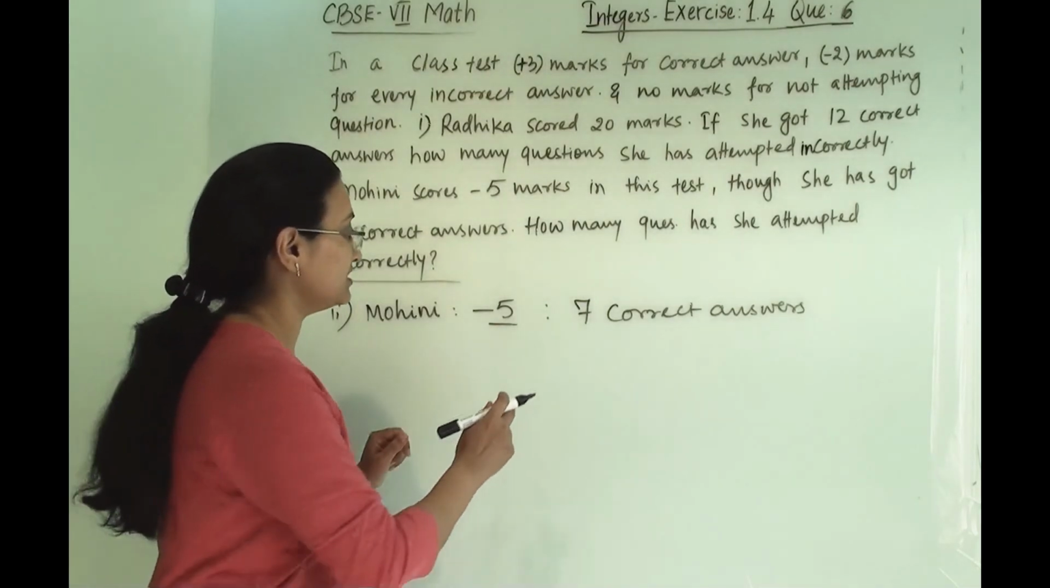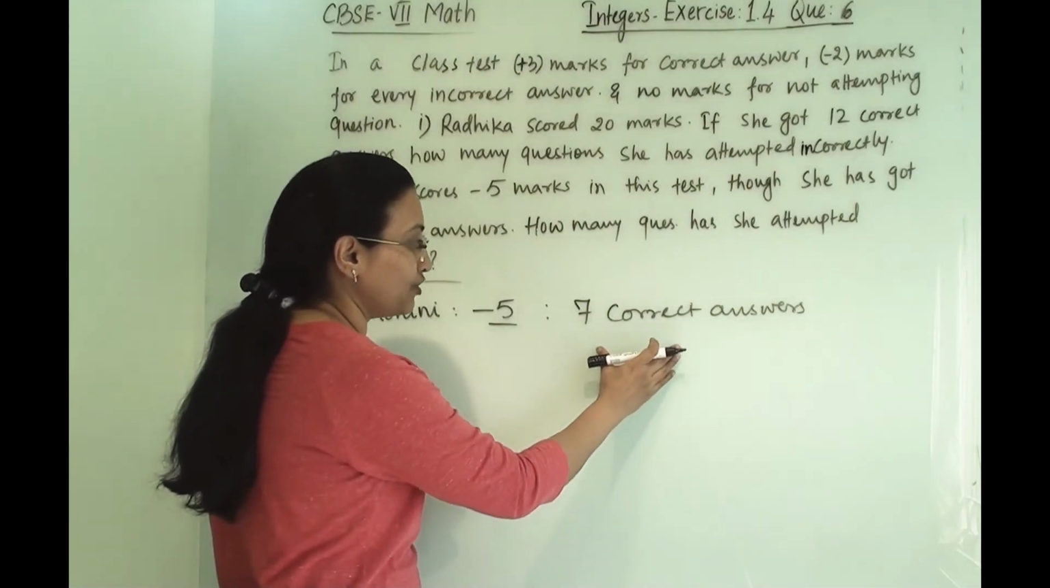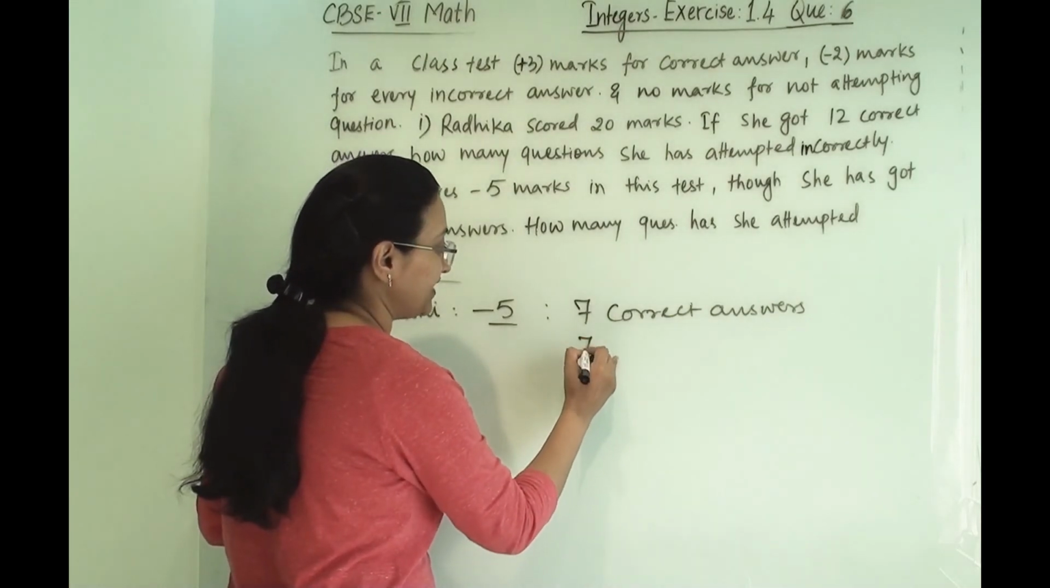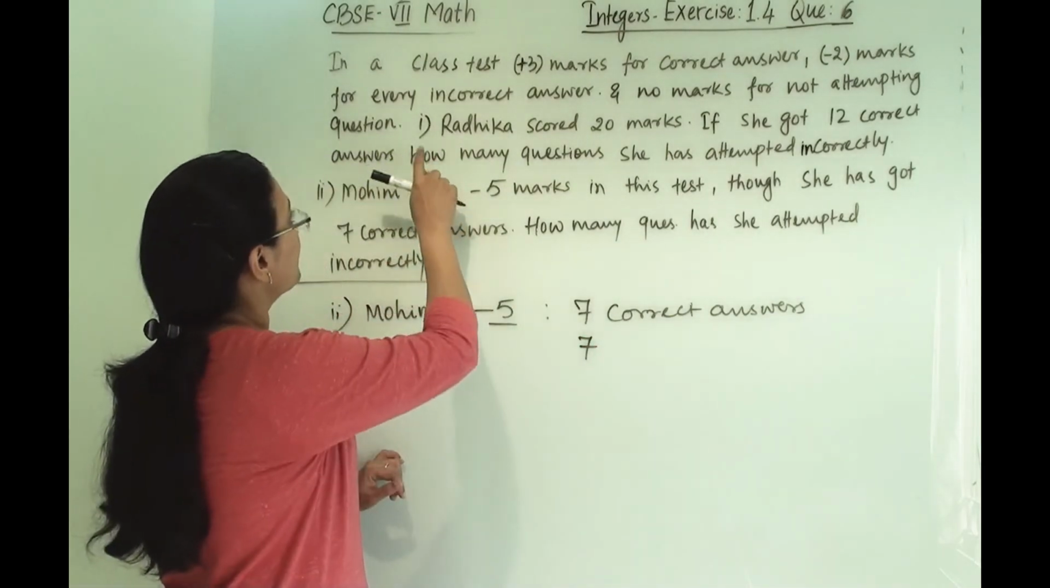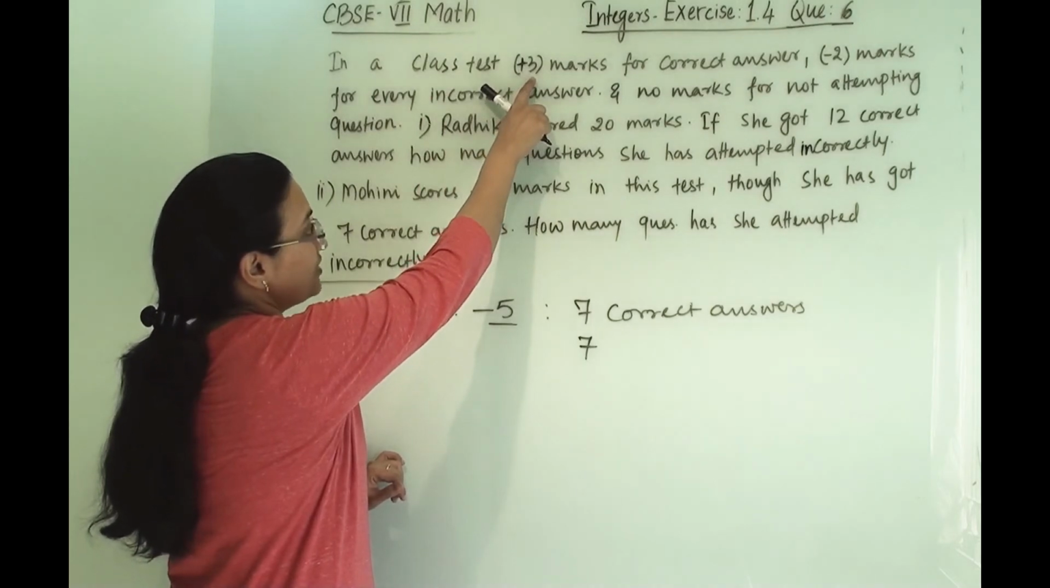So let us check this. First we will find out the score from correct answers. So how will we find out? We will multiply this with the marks of a correct answer.